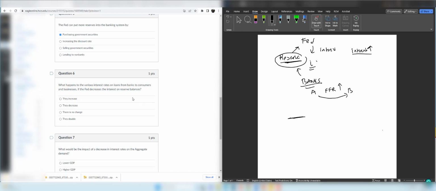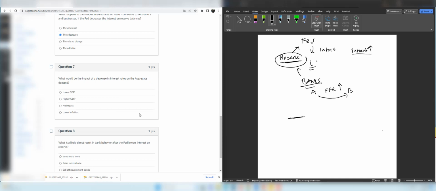Therefore, if the Fed decreases the interest on reserves, the reverse happens and all the interest rates in the economy decrease. Question 7. What would be the impact of a decrease in interest rates on the aggregate demand?